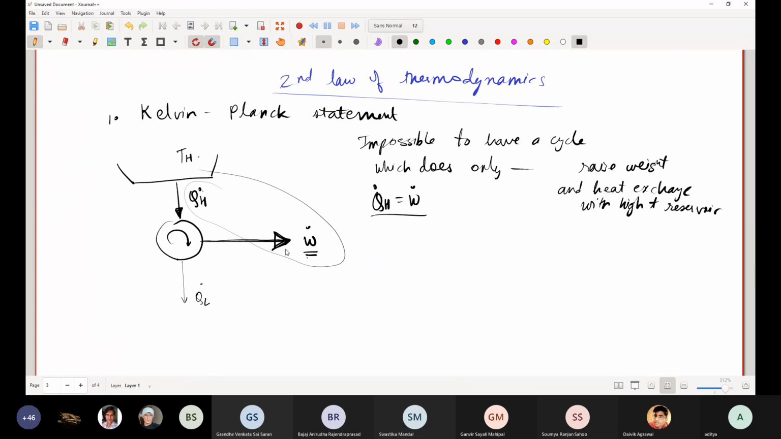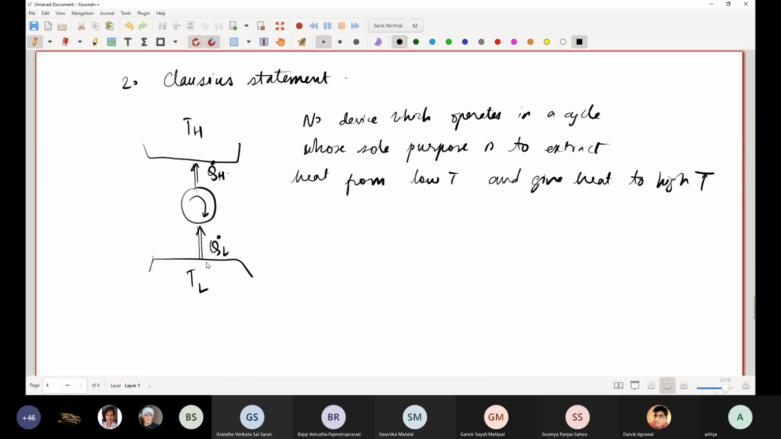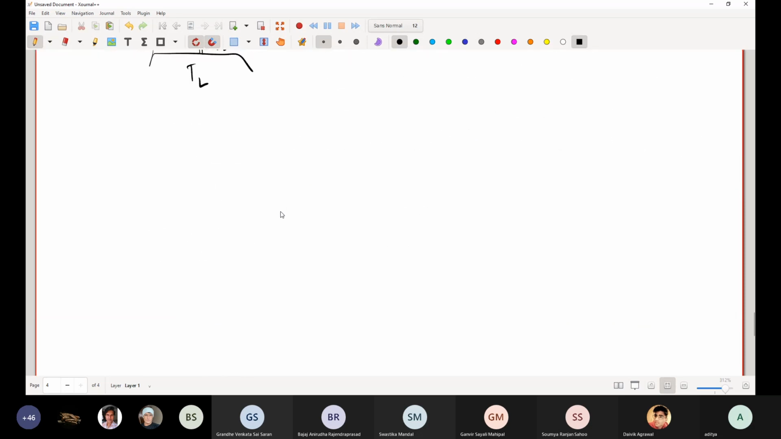QH getting work, some heat is rejected, while QL going to QH, some work has to be done. So all of this must also be consistent. If they were not to be consistent, then the second law would be on very shaky grounds. So let us show that the two statements are indeed consistent.